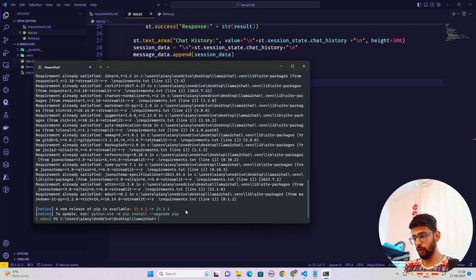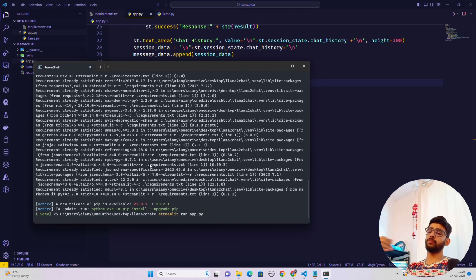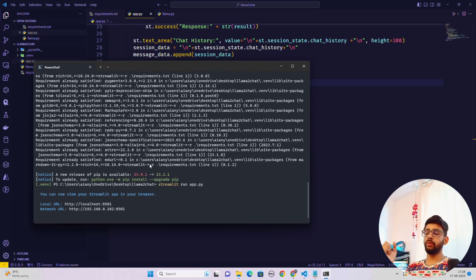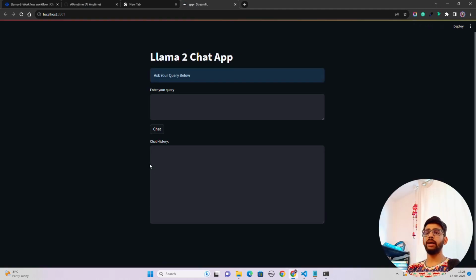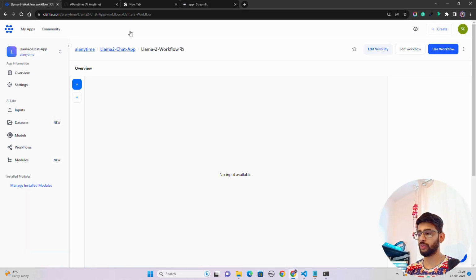So here, what we have to do is just run streamlit run app.py. Once we hit enter on streamlit run app.py, it will open a new tab in the browser. Now you see it opens a tab, and it has opened the application called Llama-2 Chat app. Now here we can ask questions, the same question that we asked in the workflow.